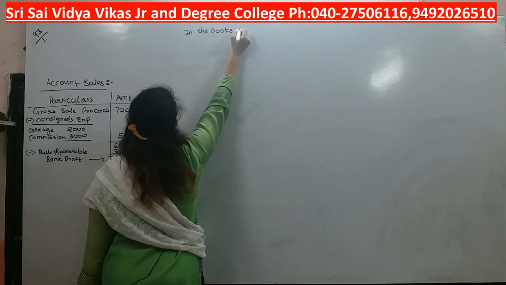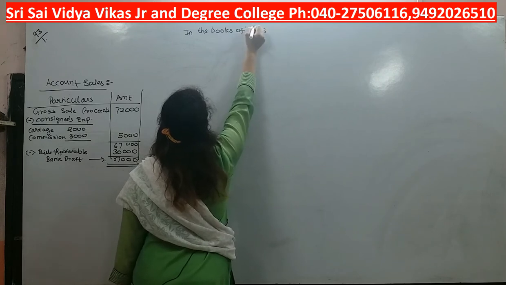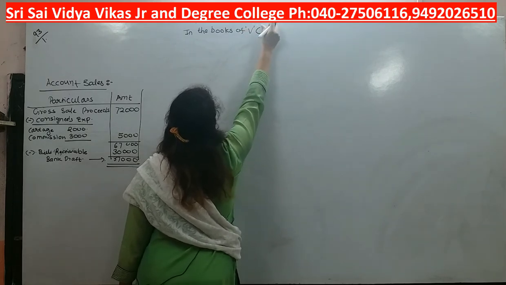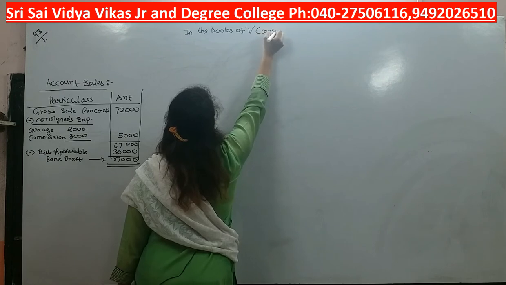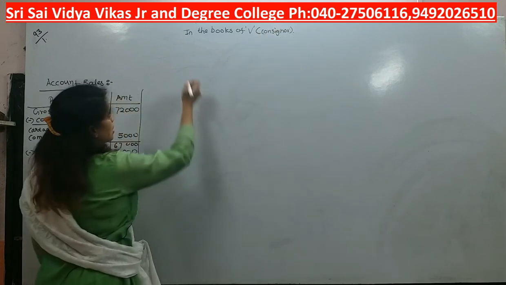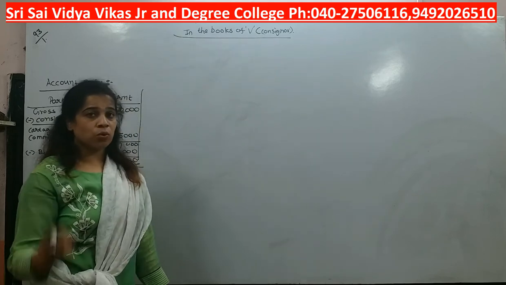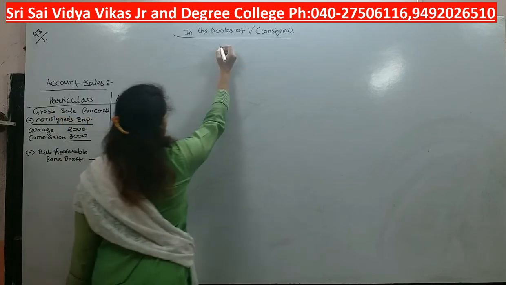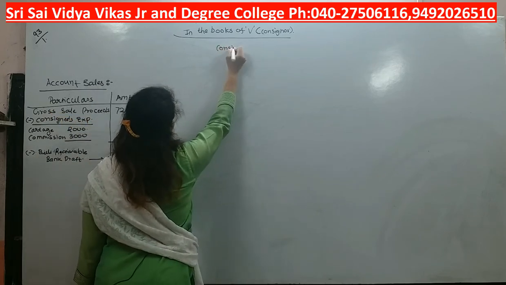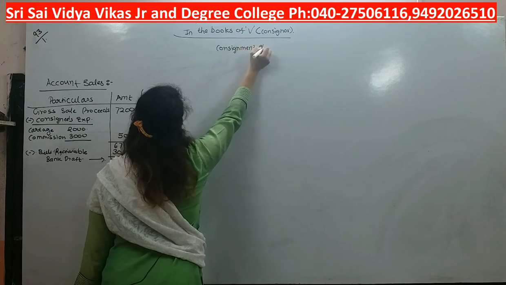In the books of V, who is V? V is the consignor. In the books of consignor, how many ledgers are we going to prepare? 3. First one will be the consignment account.